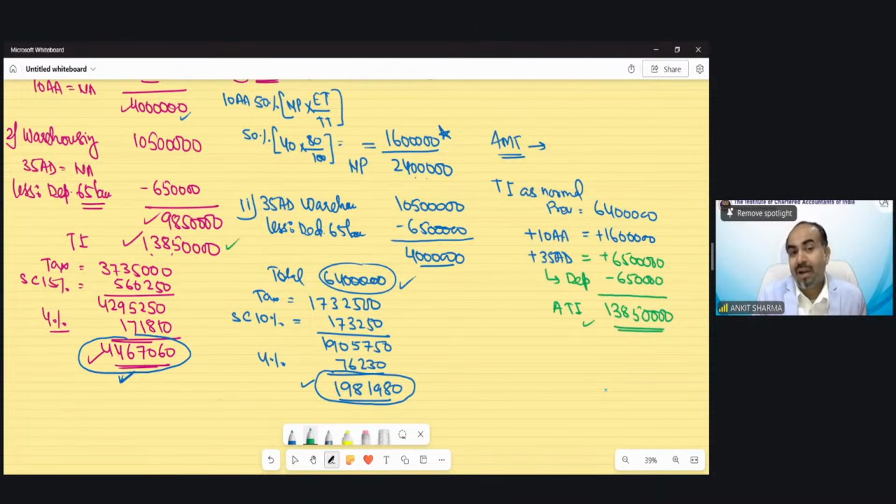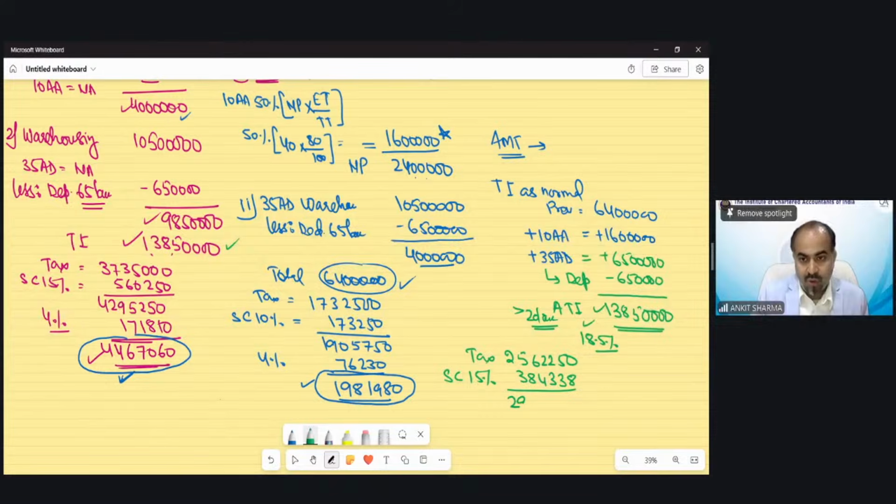This is kind of a net profit as per accounting provision. So my ATI is exceeding 20 lakh rupees. And because it's exceeding 20 lakh rupees, AMT needs to be calculated. And it would be 18.5%. So my AMT tax would be 256,250. Surcharge would be 15% because my total income exceeding 1 crore. So that would be 384,338.